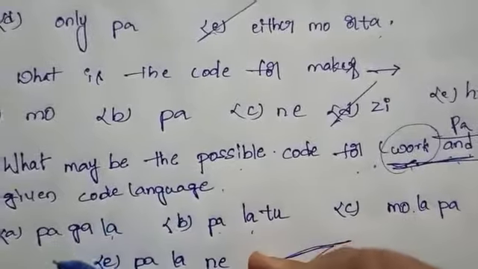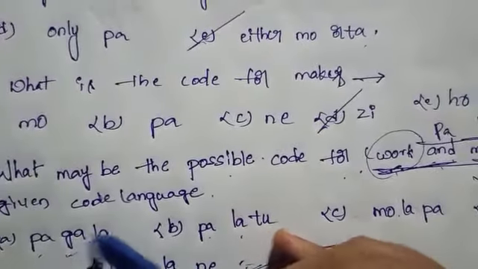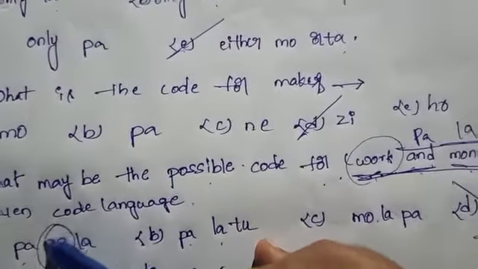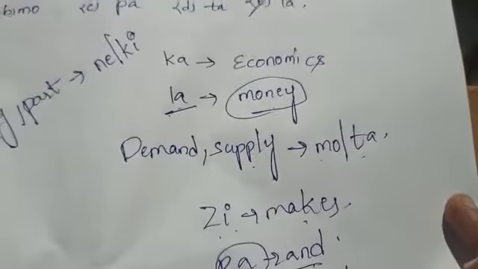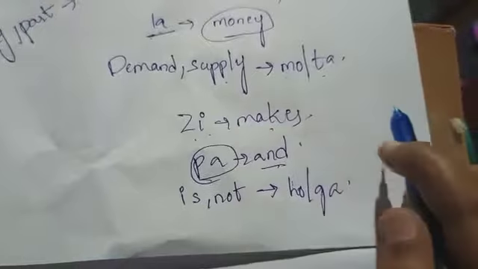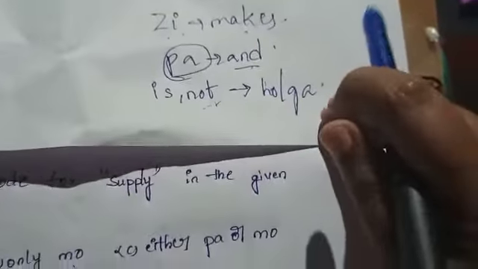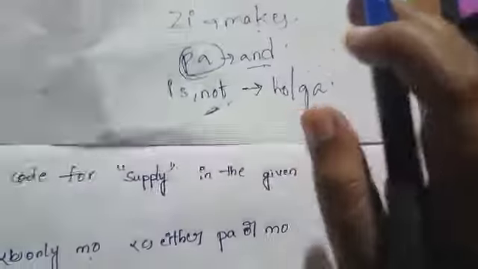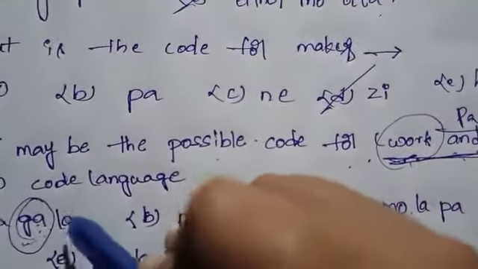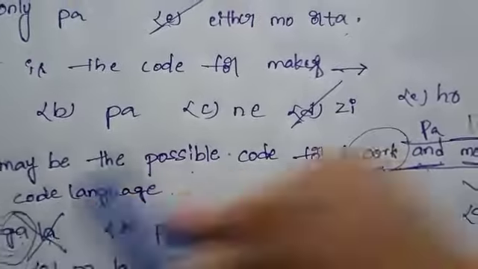See first option, PALA. Next GA. GA is code for either "is" or "not." Not work. So option A is wrong.